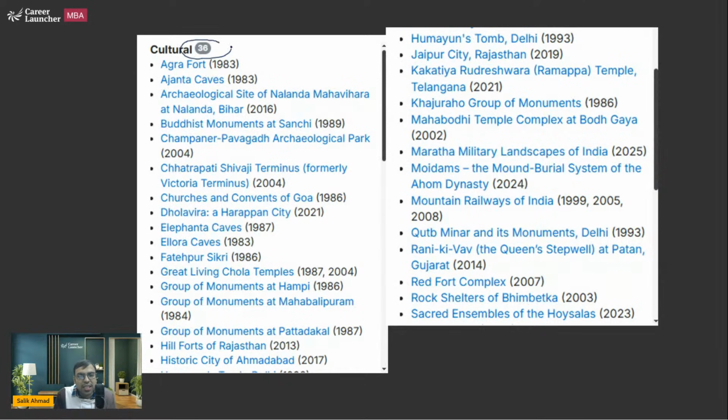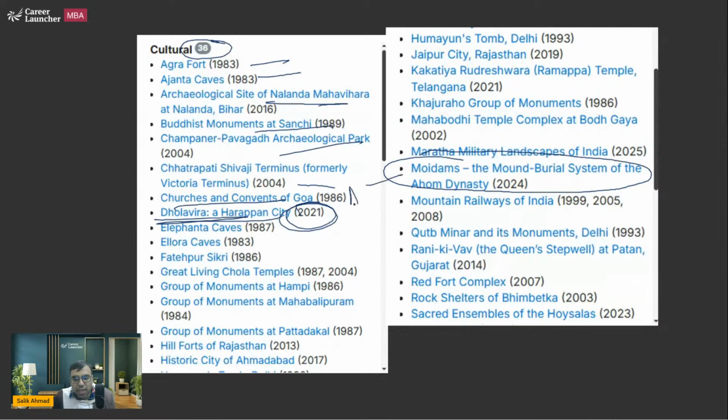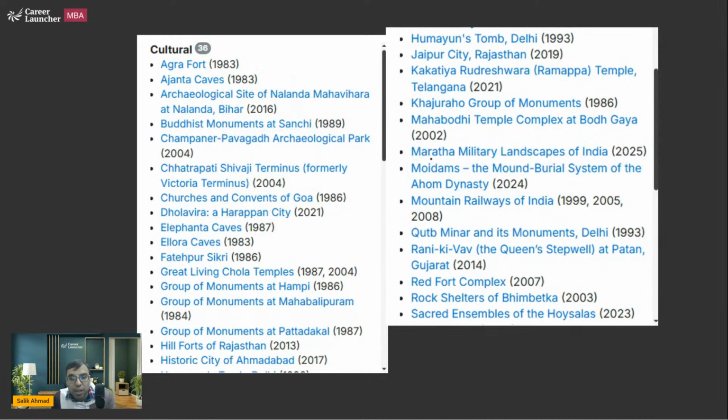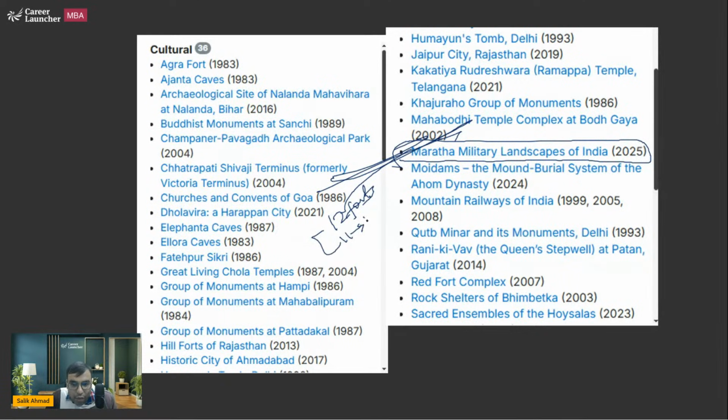So these are the 36 cultural sites. Agra Fort, Ajanta Caves, Nalanda, Sanchi, right? Churches, Dholavira added in 2021. Similarly, in 2024, Charaideo Moidams of the Ahom dynasty from Assam got added. And this year, in 2025, we have seen Maratha military landscape getting added. This is very important. It has 12 forts, out of which 11 are in Maharashtra, not all 12. And the one left is actually in Tamil Nadu, called Jinji Fort or Gingee Fort.